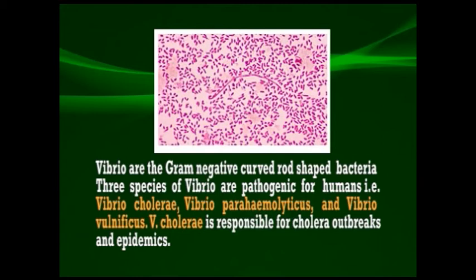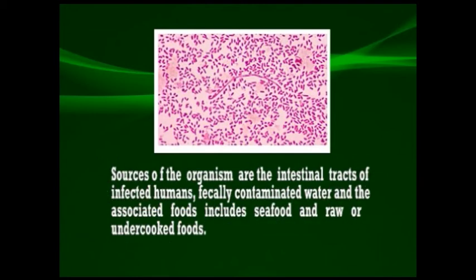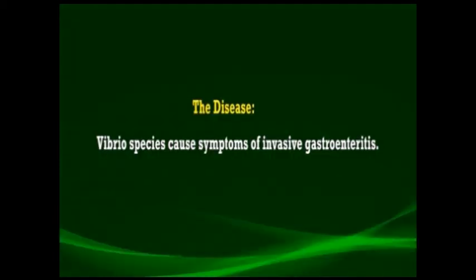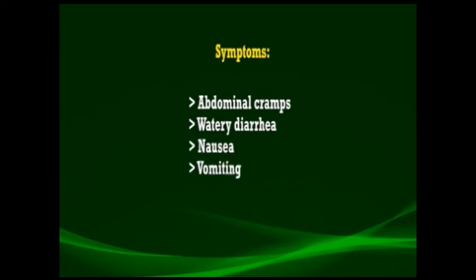responsible for cholera outbreaks and epidemics, and the sources of the organism are the intestinal tract of infected humans, fecally contaminated water, and the associated foods include seafoods and raw or undercooked foods. These Vibrio species cause invasive gastroenteritis, and the symptoms include abdominal cramps, watery diarrhea, nausea, vomiting, fever, and septicemia. The incubation period for this disease ranges from 2 hours to 7 days, depending on the species.